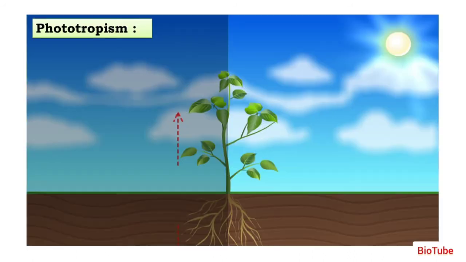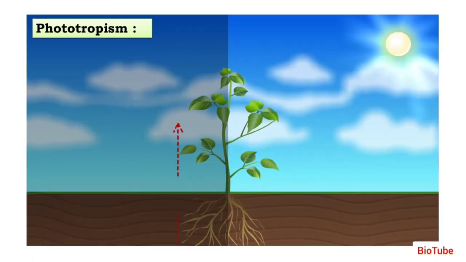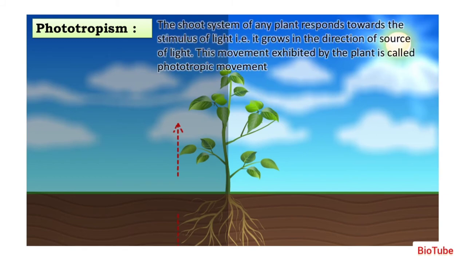Now let us see phototropism. Here you can see the plant which is growing. The roots are growing towards the ground and the stem is growing above the ground. The stem is also called the shoot. The shoot of any plant always responds to the stimulus of light.